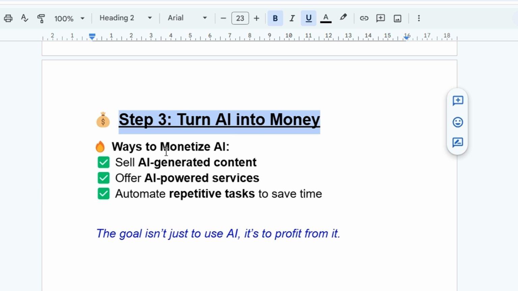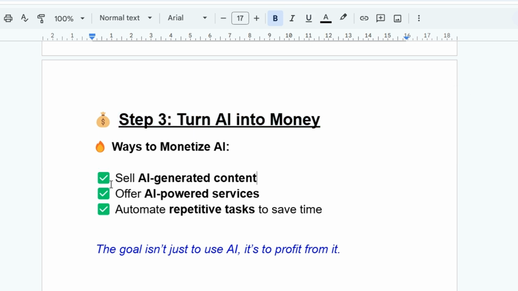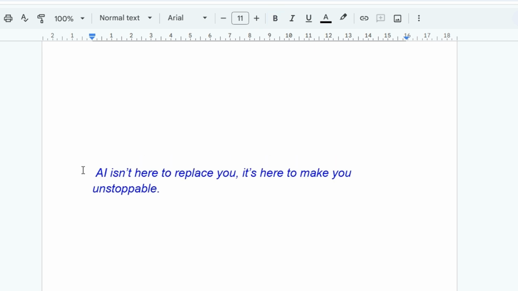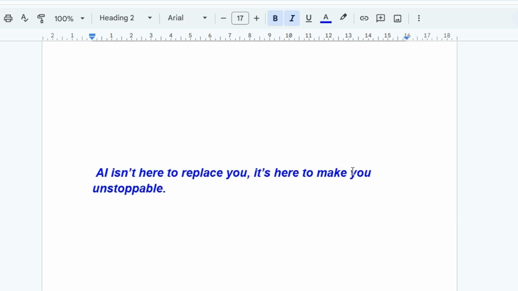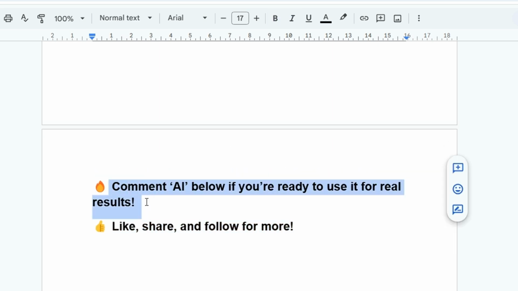Step 3 is about how you can turn AI into money. Number 1, you can sell AI generated content. Number 2, you can offer AI powered services. Number 3, you can also automate repetitive tasks to save time for people who are willing to pay for that. The goal isn't just to use AI for fun or just playing around with it, but instead you want to make money with it. Just a simple motivation for you: AI isn't here to replace you, it's here to make you unstoppable.